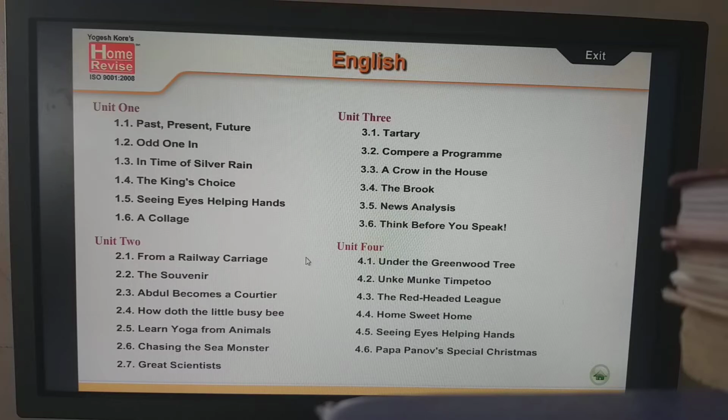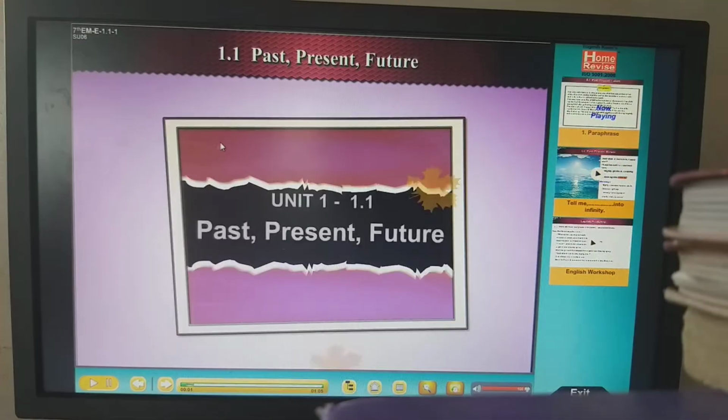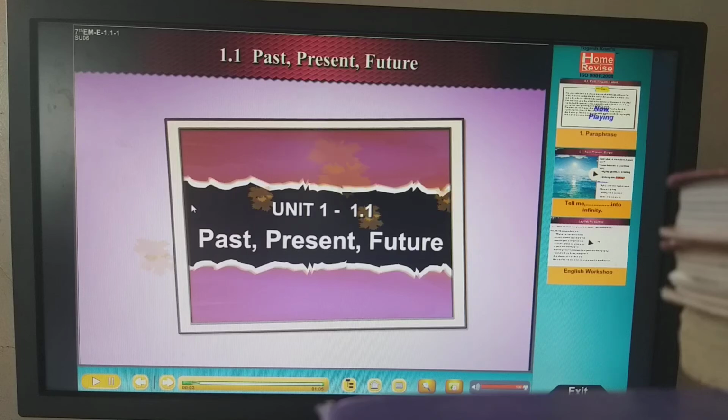I am going to teach you English Unit 1.1, Past, Present, Future. Before I start with the poem, let me say something about the poet. Always remember the name of the poem plus the name of the poet also. Here, the poetess is Emily Bronte.